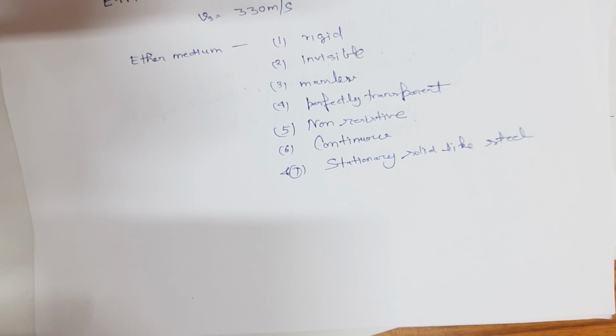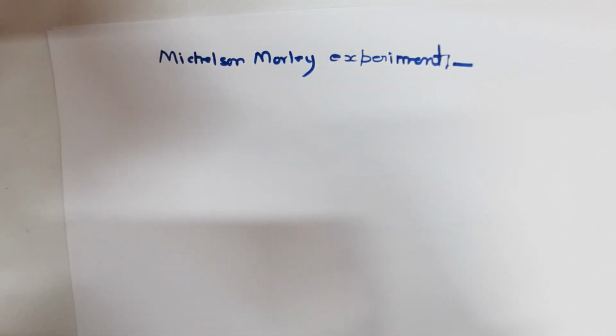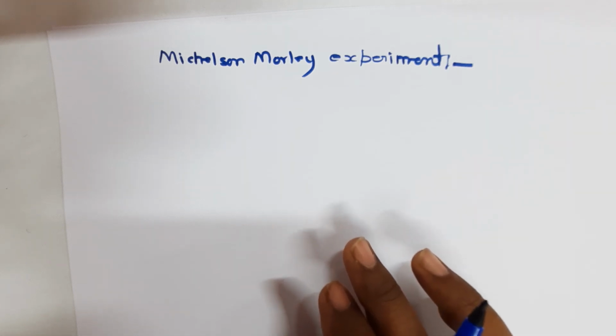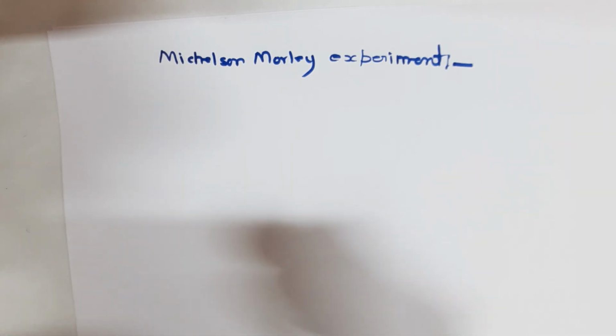Therefore, Michelson and Morley performed an experiment to confirm the existence of universal ether medium. They considered that the ether is required for the propagation of light, and ether is at rest with respect to absolute frame of reference.